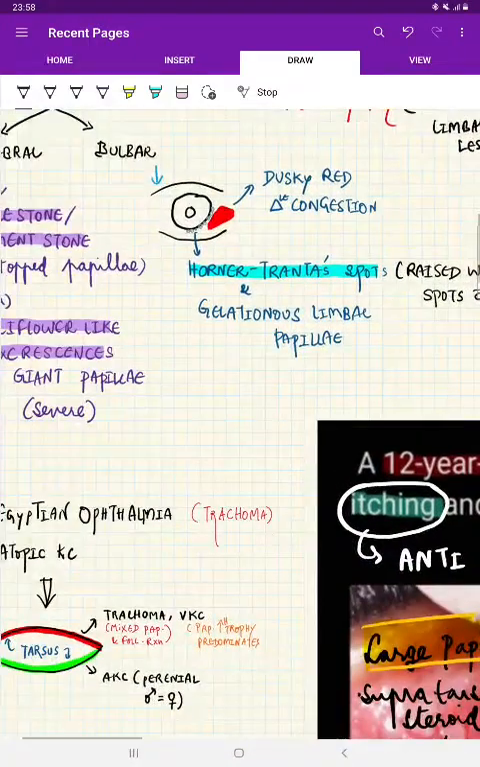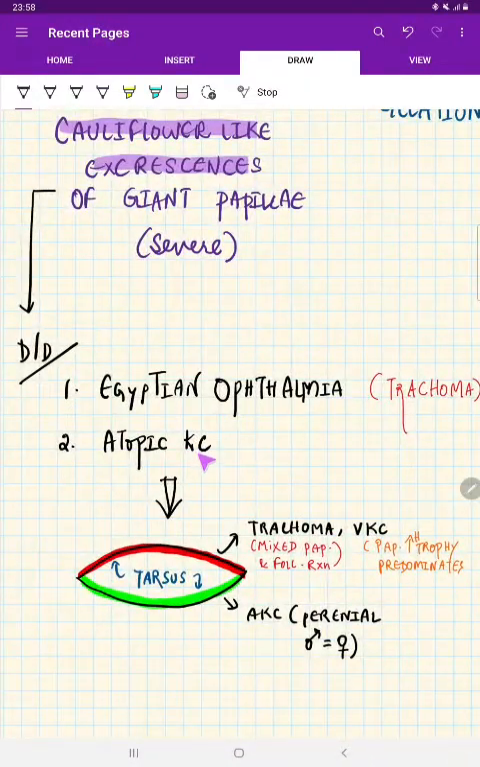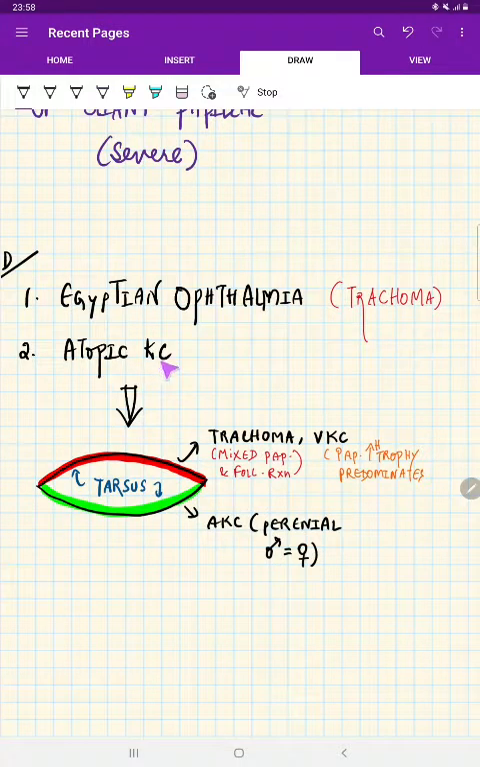Okay, and what are the differential diagnoses we know? One is trachoma, next is atopic keratoconjunctivitis. Trachoma is also called Egyptian ophthalmia. Now, how to differentiate AKC and VKC? Simple. In VKC there is upper eyelid predilection, and in AKC there is also involvement of the lower lid. Number one. Number two, AKC is a perennial inflammation, and number three, both male and female are involved in AKC. Done.